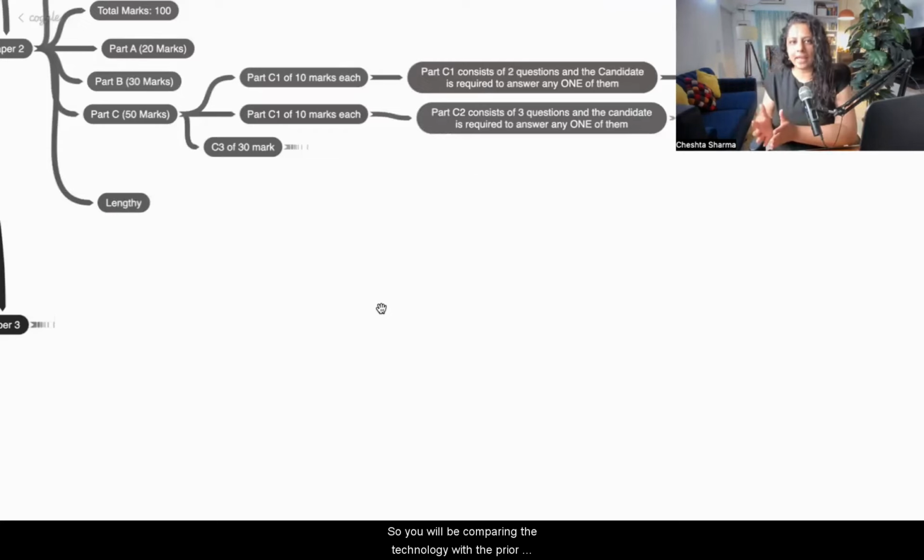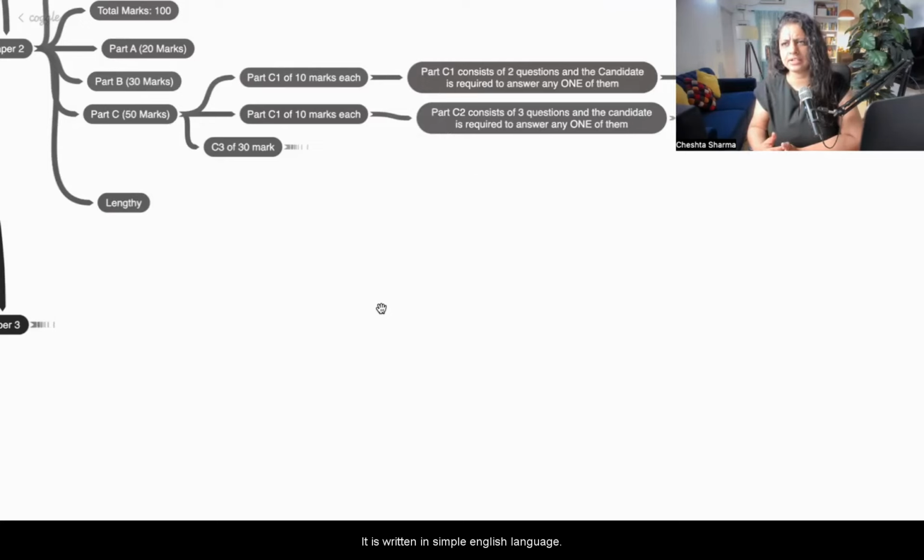So you will be comparing the technology with the prior existing technology. This type of drafting never used to come, but last year they introduced what is called a prior art, patentability or novelty analysis report. This was newly introduced last year. So this is an easy one. This is not difficult. It is written in simple English language.